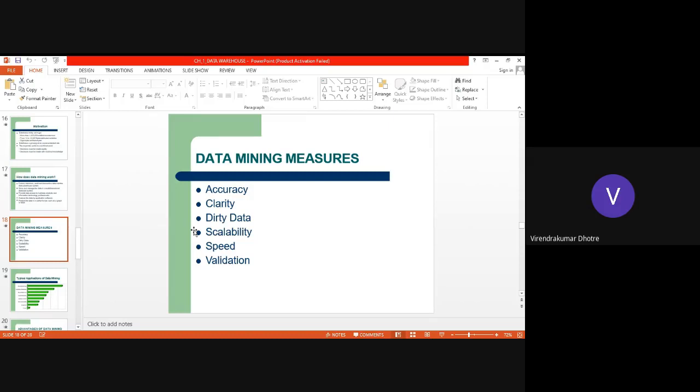Still, it depends on the type of algorithms you use. We can use better algorithms to increase the speed, or we can create small classifications or data marts which will store specific data so that it will be easy.